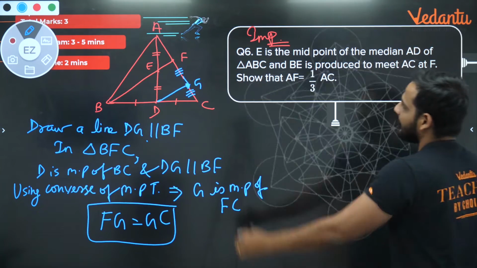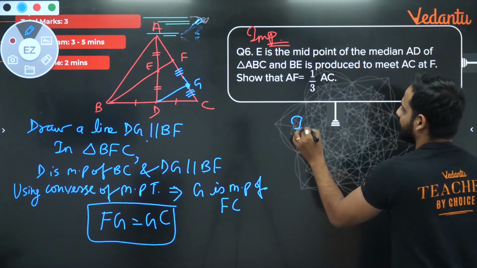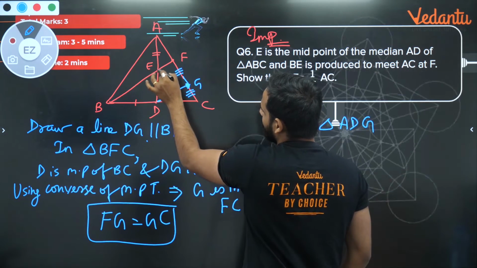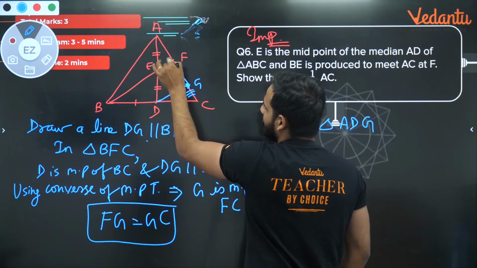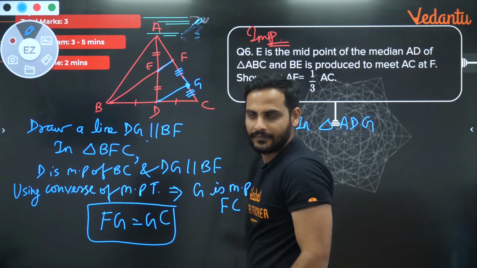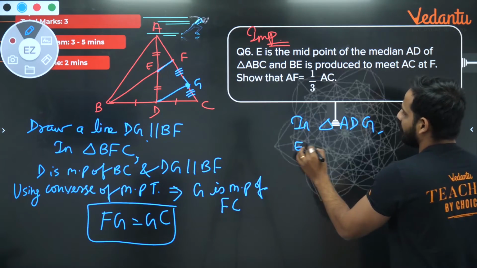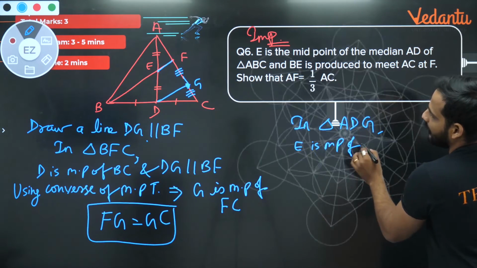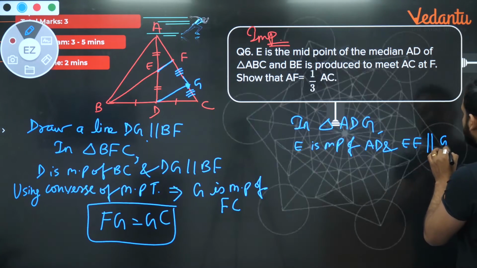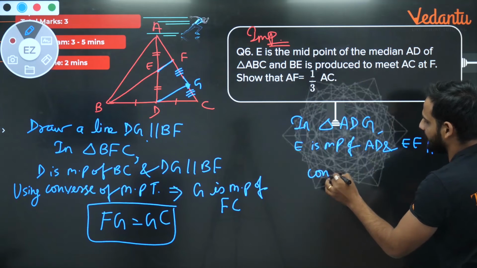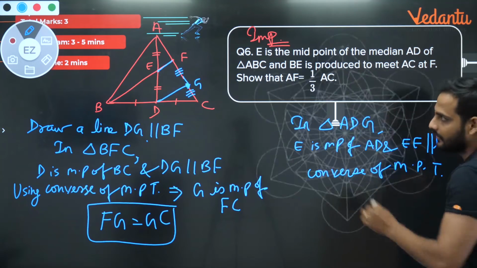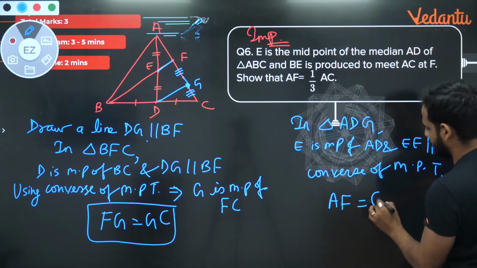Now look at the triangle ADG. In triangle ADG, E is the midpoint of AD, and from E you have drawn a line EF. See, if BF is parallel to DG, I can say EF is also parallel to DG. So in triangle ADG, E is midpoint of AD and EF is parallel to DG. So by using converse of MPT, I can say F is the midpoint of AG, or AF is equal to FG.